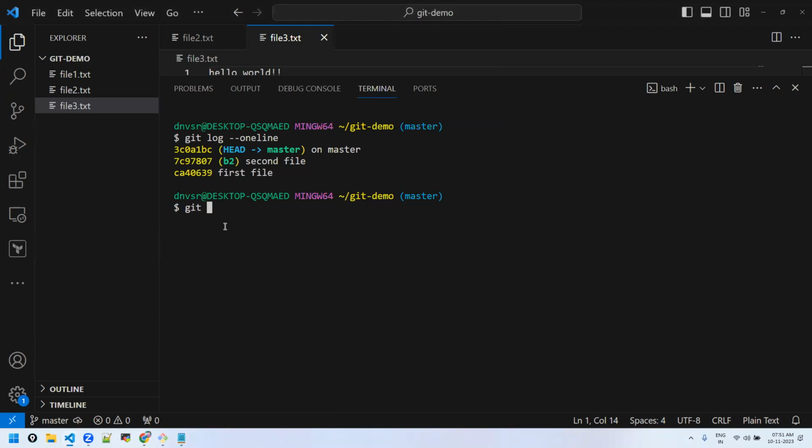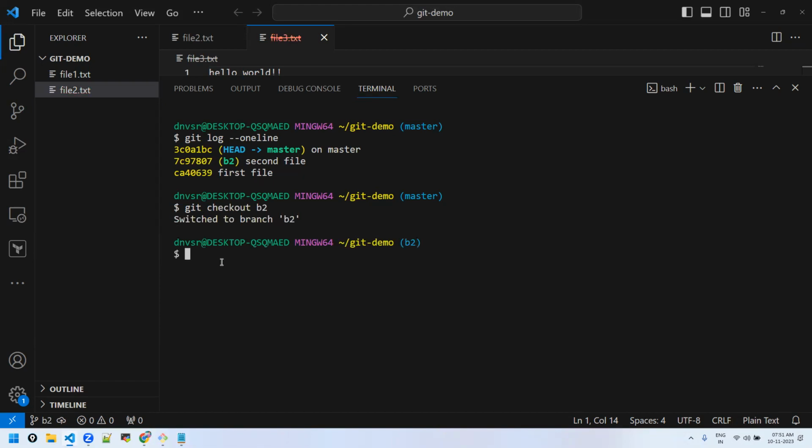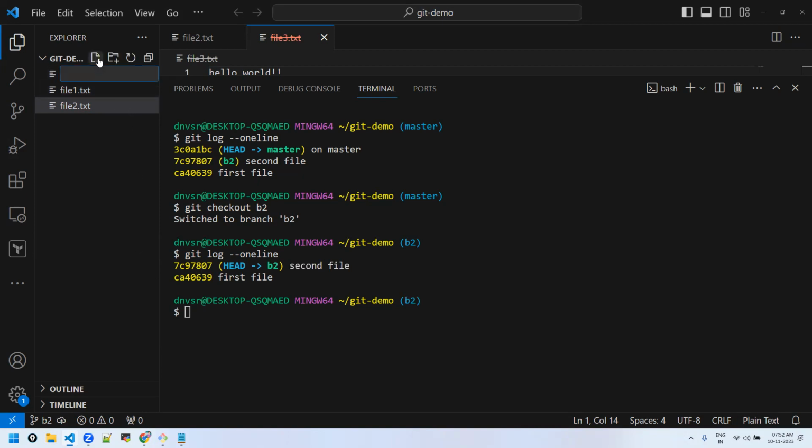Now let's go to B2. B2 will have just two commits, right? A and B, which you got from master. Now let's make some commit here. I'm making file 4.txt.